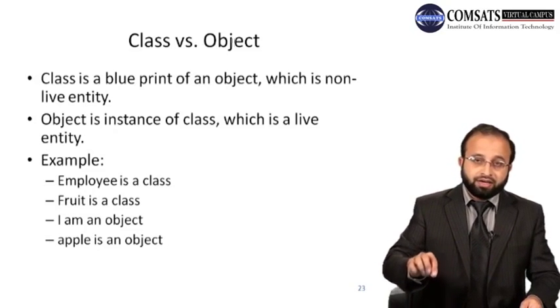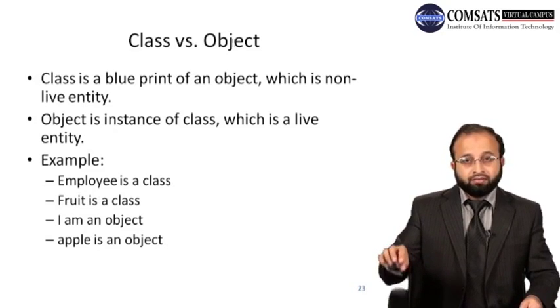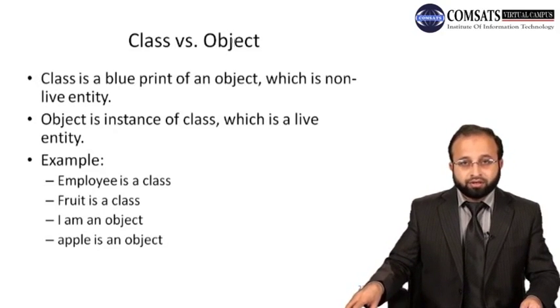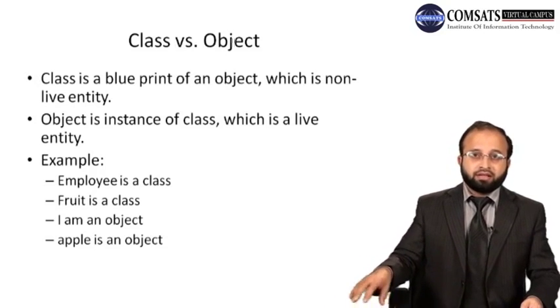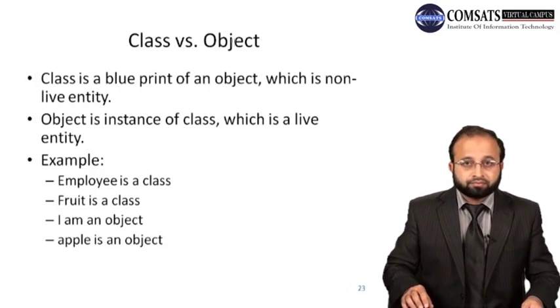Why did I say here the living entity? Because when you create an object, a memory portion will be allocated for that object that contains the list of its attributes and other necessary things, right?